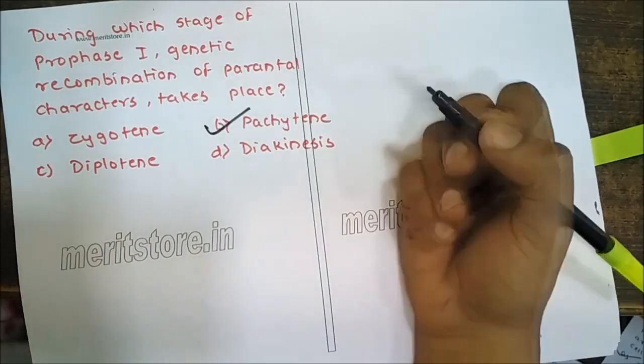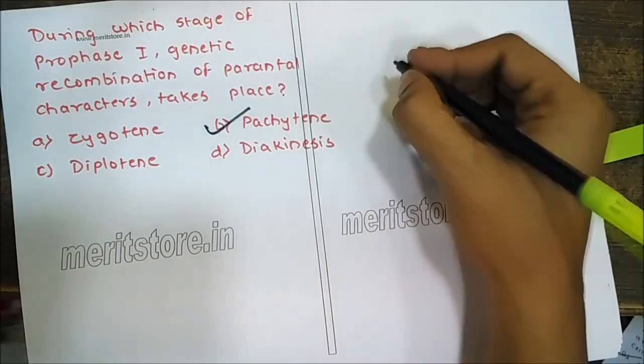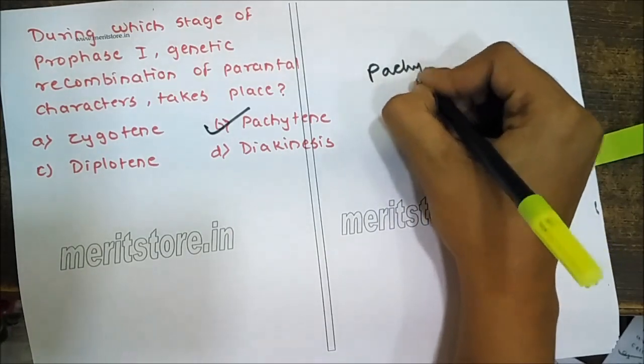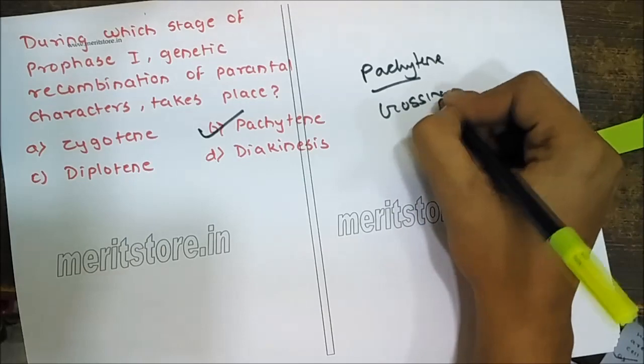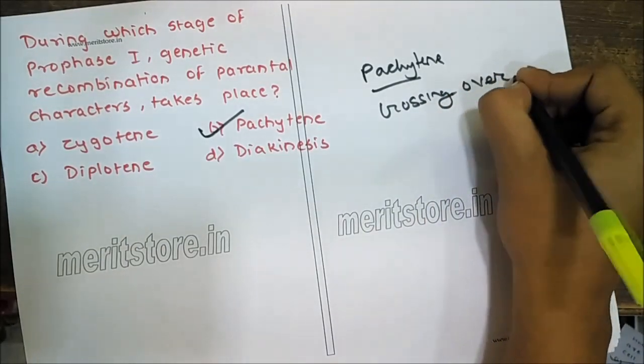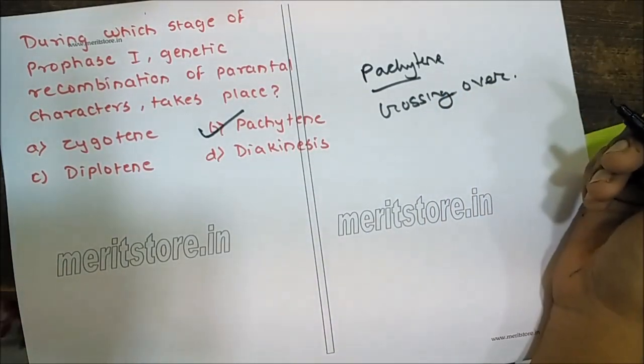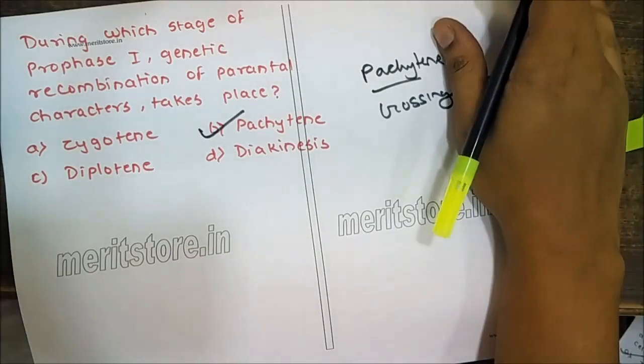Next, during which stage of prophase 1 does genetic recombination of parental characters take place? It is during pachytene that the crossing over occurs. So during the pachytene phase, crossing over occurs. It is during this phase that the genetic recombination will happen.